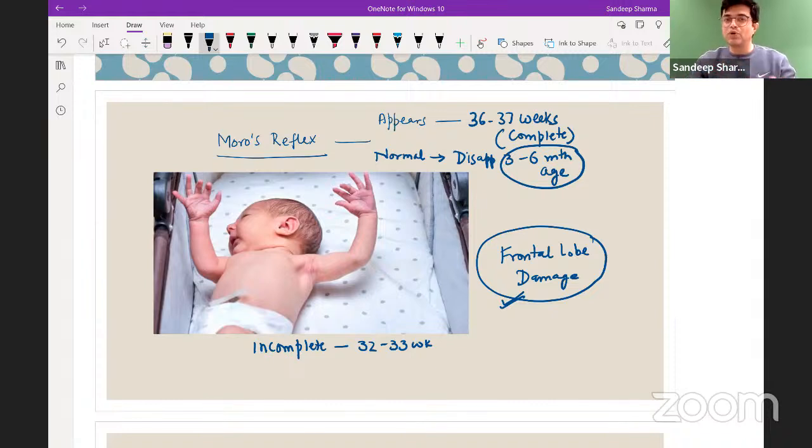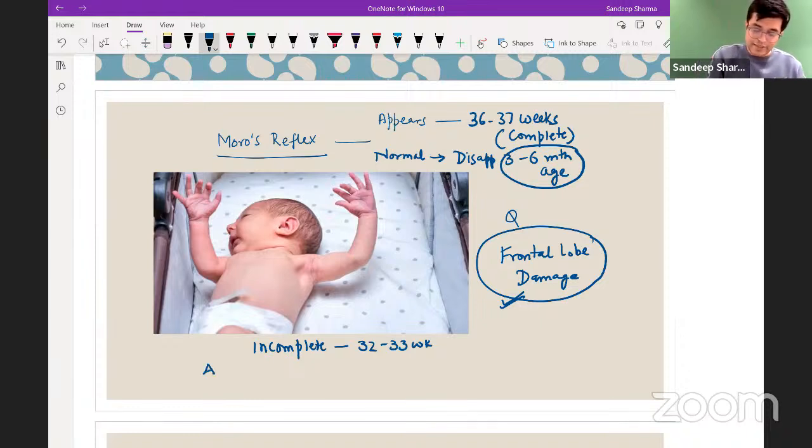You will not find it in the books, but yes, Moro's reflex can theoretically appear if there is severe bilateral damage to the frontal lobe. Suppose there is a patient with a road traffic accident whose life is saved, but the person has extensive bilateral damage to the frontal lobe. Moro's reflex has been shown to occur. So remember, asymmetric, abnormal persistence of Moro's reflex indicates what? Frontal lobe damage. It is a past INICET question, from when it used to be called the AIIMS entrance exam.